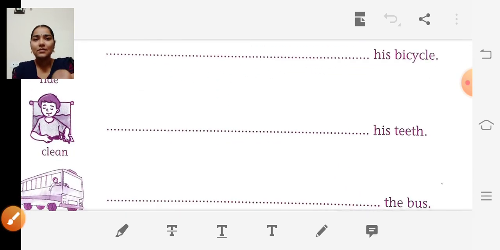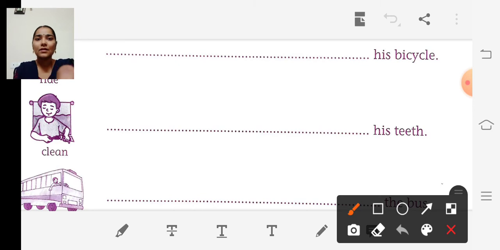Here they have given the picture. Look at the picture. There is one boy having a toothbrush and paste. Here they have given "his teeth". And what is the word they have given? Clean. So what we have to write? He is going to clean his teeth.